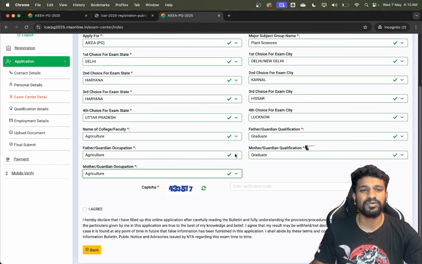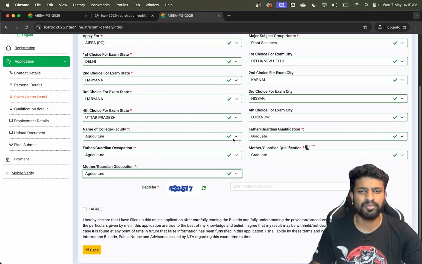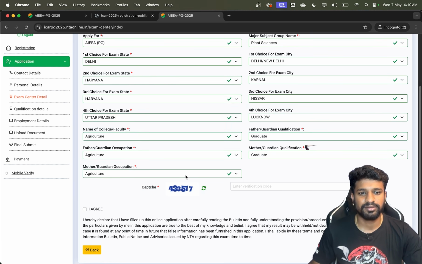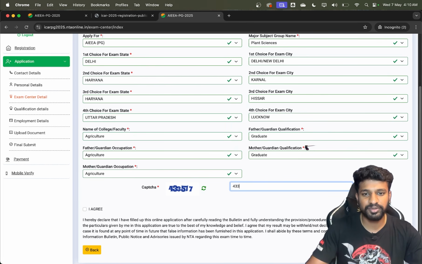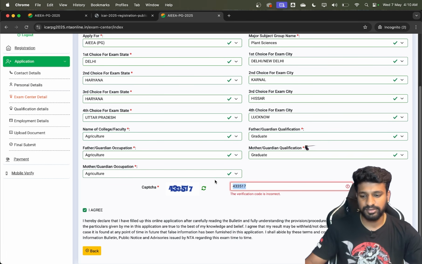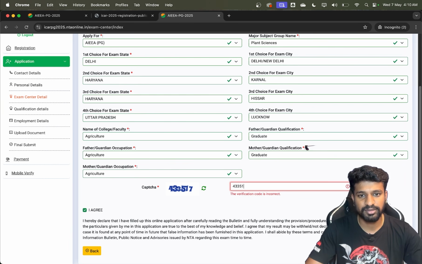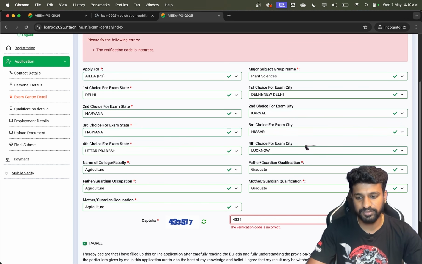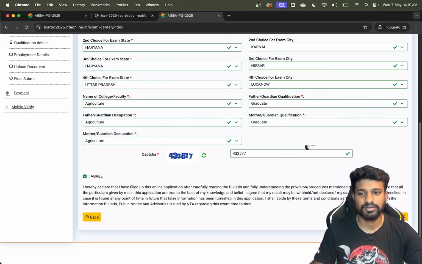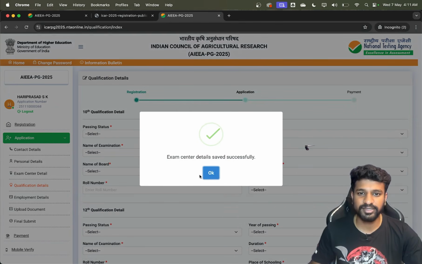If you feel something is complicated, you can just click on others. That's it, not a problem. This page is also over. I'll enter all the details, and this is done. Click on I agree. Click on save and next. So this is also saved.